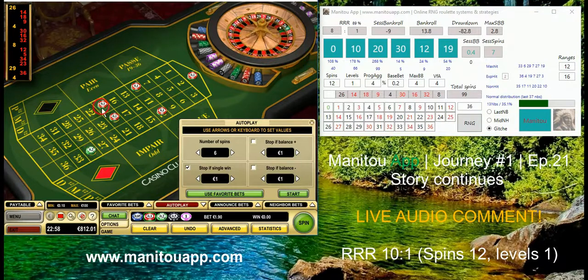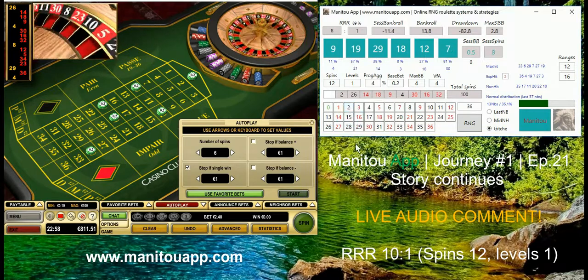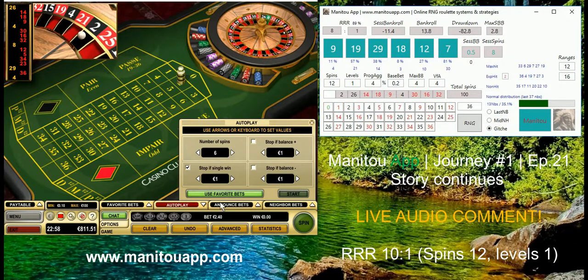So it was close to 0. 26, 2. So now we should change our numbers.